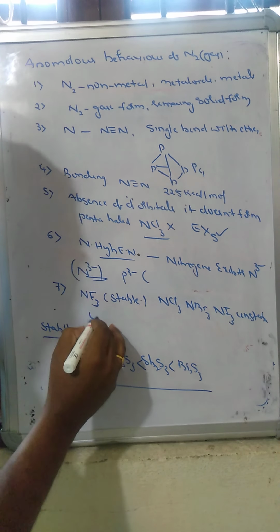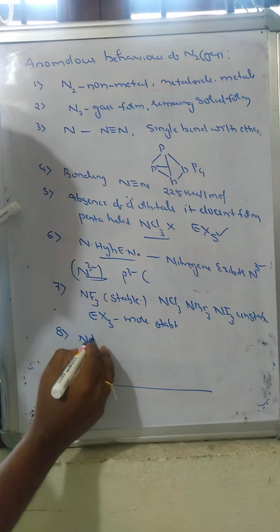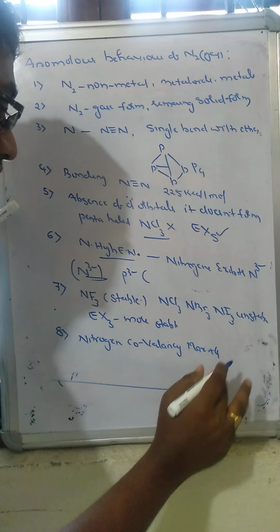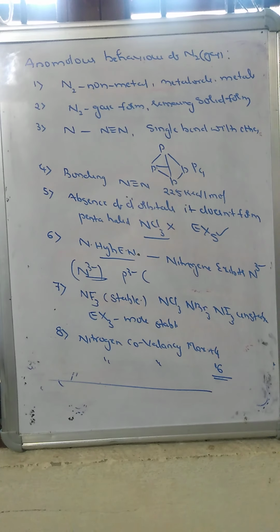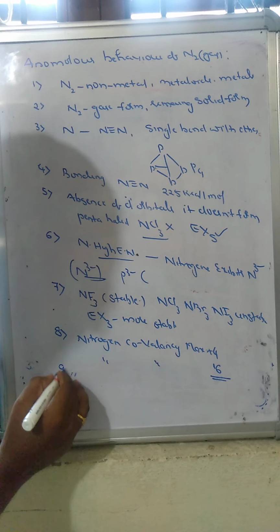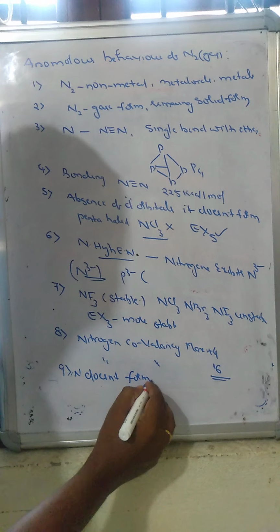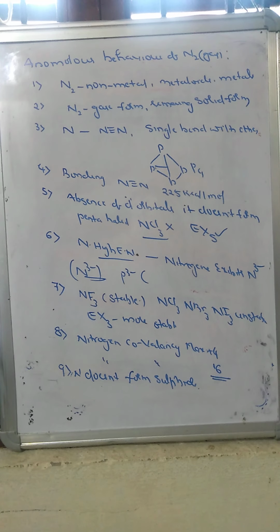Nitrogen's maximum covalency is 4, whereas for the leftover elements the covalency is maximum 6. Nitrogen does not form sulfides, whereas the remaining elements form sulfides.